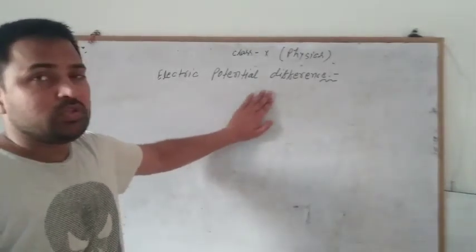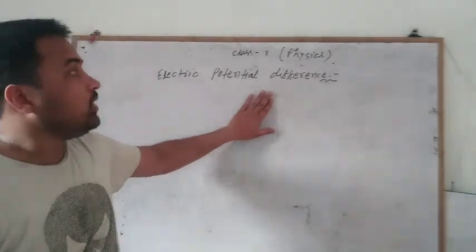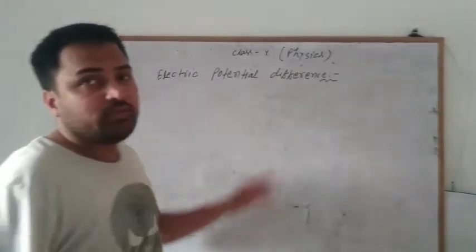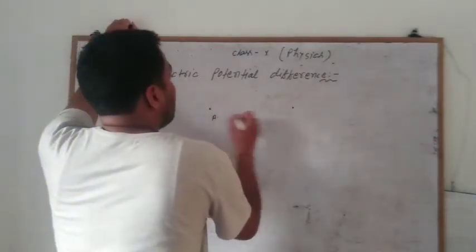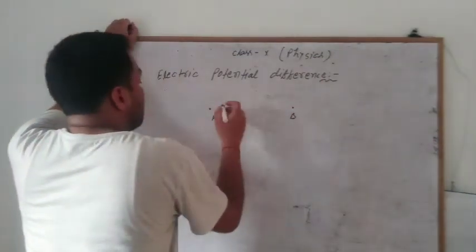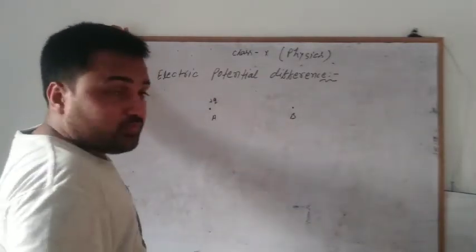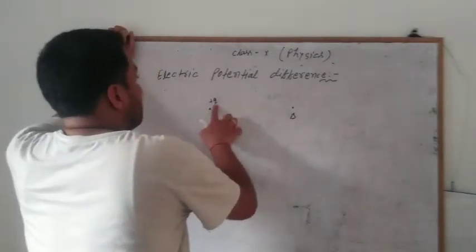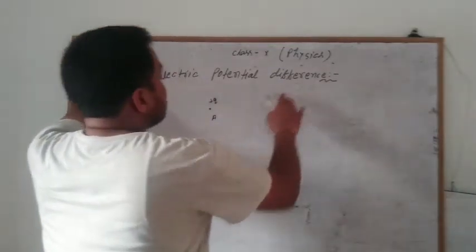Before this we discussed the electric potential at a point, but now when we discuss the electric potential difference, suppose there are 2 points, A and B, and suppose there is a unit positive charge. So electric potential difference, what does it mean?